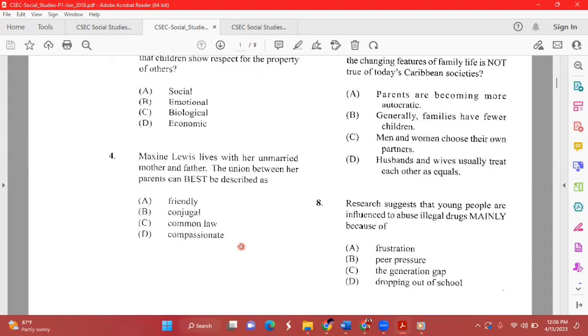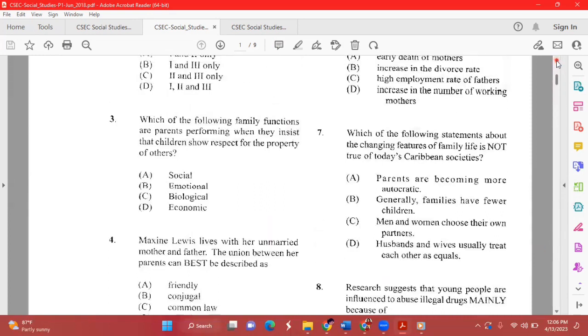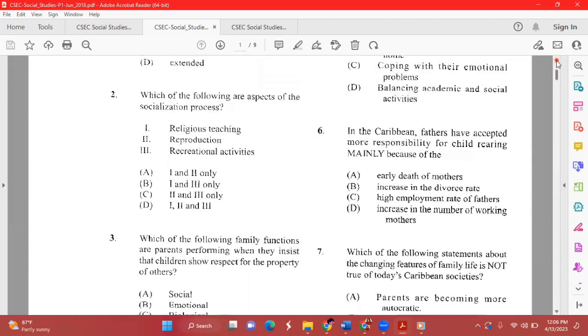Now, the giveaway key point in this question would have been unmarried. Now we know that a common law union, also known as a consensual union, is when both parents are together for many years, they are living together under the same roof, and they have children. However, they are not married. So the answer is definitely C, which is indeed a common law union. Now we're going to go ahead and move on to question number 5.